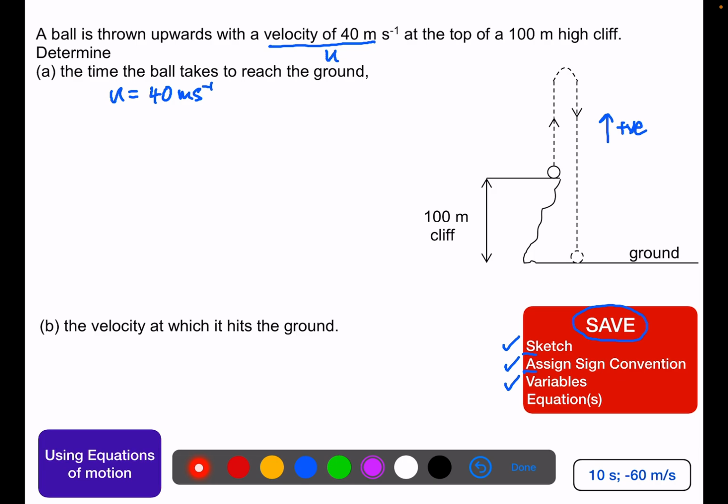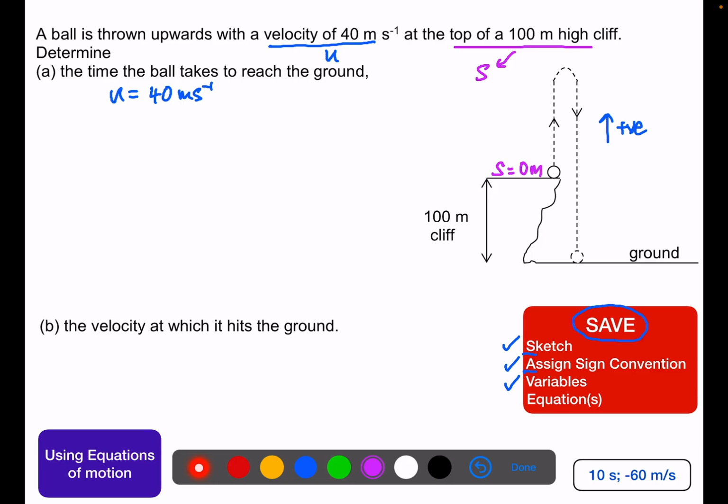Next, the ball is thrown at the top of a 100 meter high cliff and eventually reaches the ground. So this represents displacement. For displacement, we have to choose where is the 0 meter position. I could choose either top of the cliff or the ground as 0 meters. I'm going to choose top of the cliff to be 0 meters.